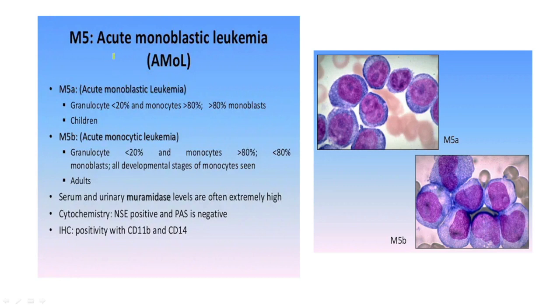Now what is an acute monoblastic leukemia? This is an acute monoblastic leukemia. Here is a monoblast, with a cleft nucleus, and some degree of vacuolation may be seen. There are prominent nucleoli. Usually the urine and serum muramidase levels are elevated, often extremely high, and they are usually NSE positive. They characteristically stain for NSE, that is non-specific esterase.